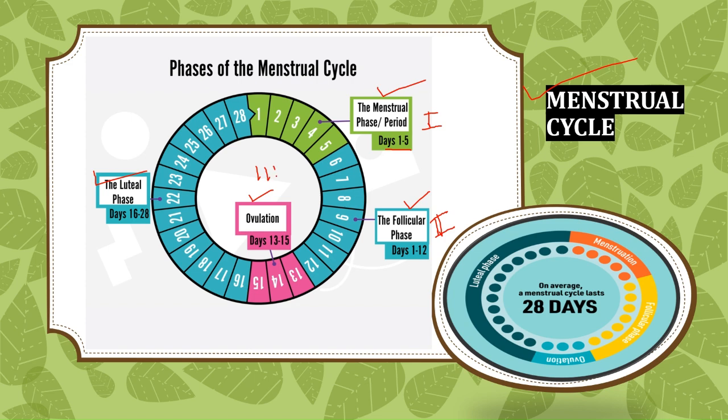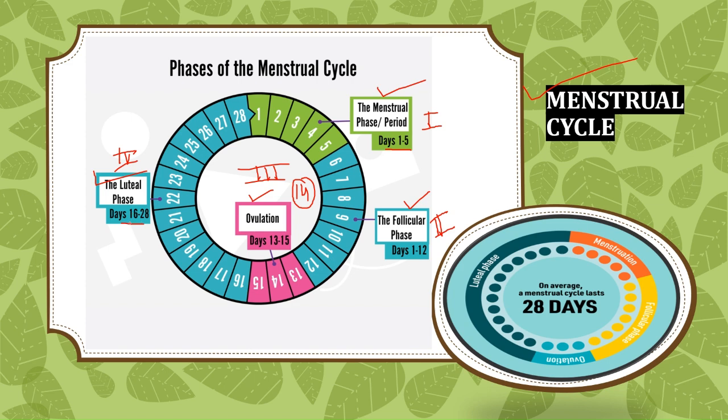Now the third phase is the ovulatory phase, and this is very important. This phase lasts for about 14 days. And what happens during this phase? There is LH secretion, and it peaks 12 hours before ovulation. And there is also an LH surge, which precedes ovulation by 36 hours. And the last phase of the menstrual cycle is the secretory phase, and this phase lasts for about 15 to 28 days. Now, what happens during this phase? In this phase, the corpus luteum forms and is regulated by progesterone, which is produced by it.